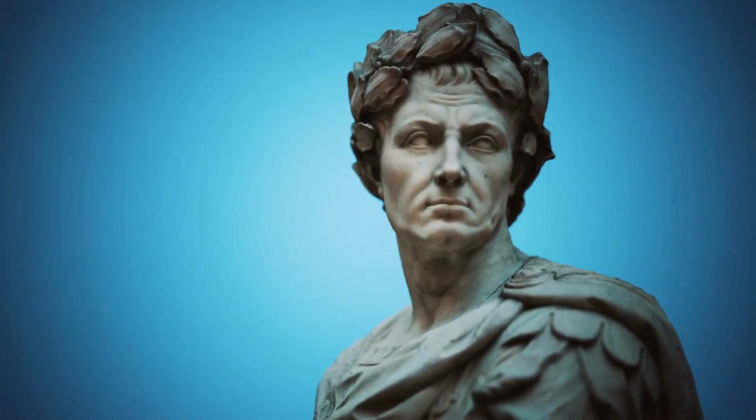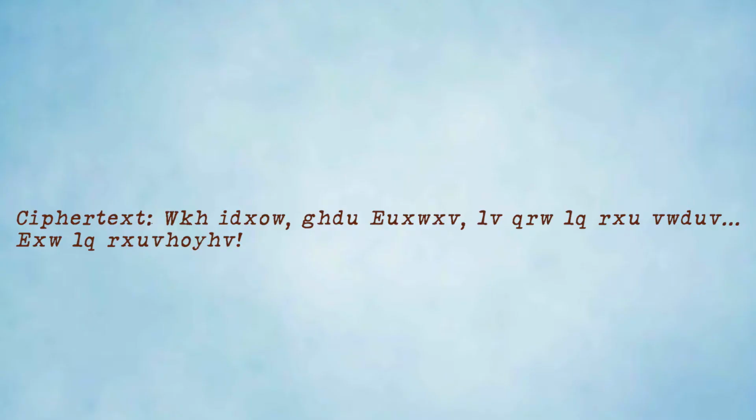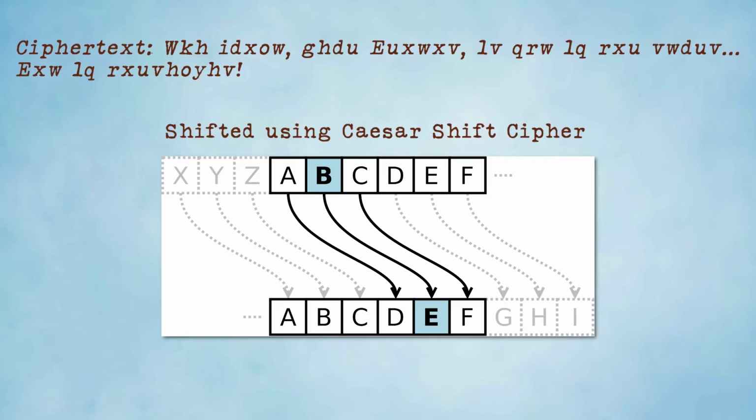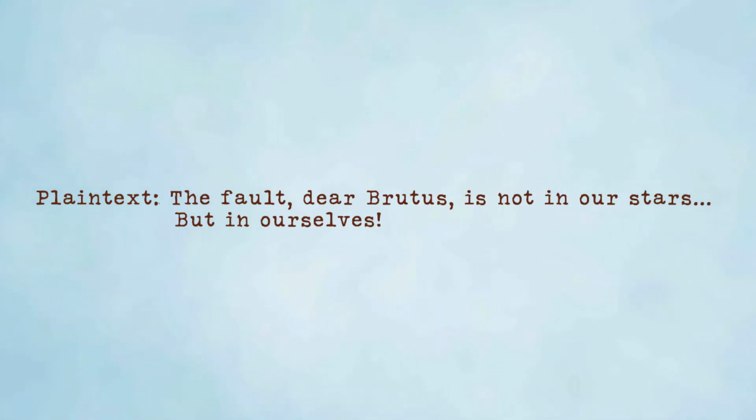Do you guys know that the first well-known cipher was used by Julius Caesar in around 58 BC? He protected his confidential information by encrypting it using a cipher which is now named after him, Caesar shift cipher. Caesar shifted each letter by a number, known as the code key, in order to make them appear meaningless should it get into the hands of the enemy. However, it isn't a very difficult cipher to break, and that is the reason why it did not stay secret for so long. To decode a message sent using Caesar shift cipher, one should be aware of the shift used, or the code key. Or should he be?